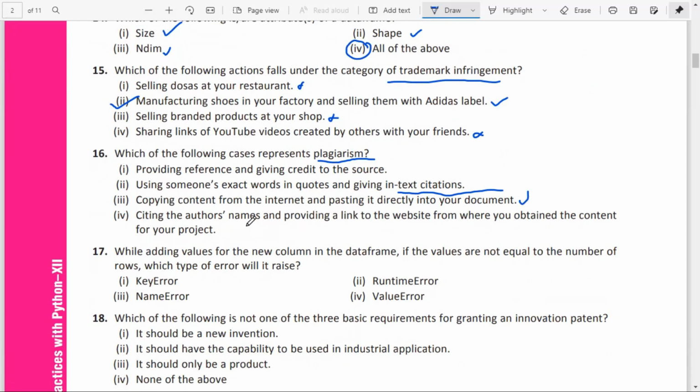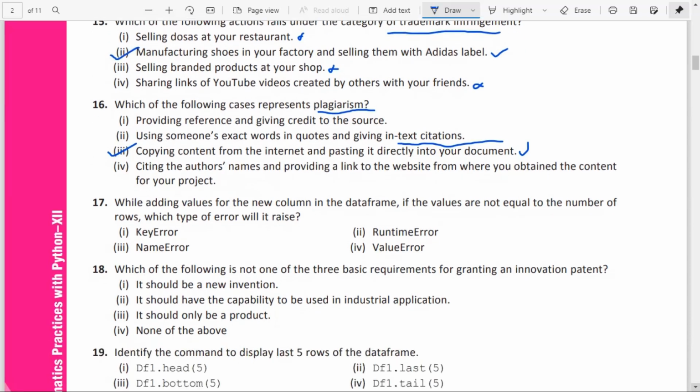Citing the author's name and providing a link to the website where you obtained the content for your project is also not plagiarism. So option 3 is the answer, copying the content from the internet and pasting it directly into your document without giving any credit to the source or the authors.